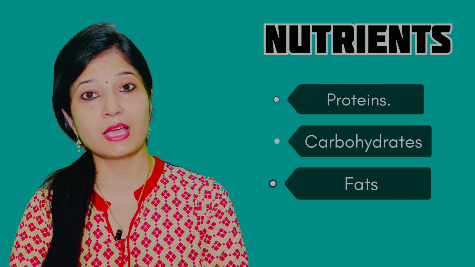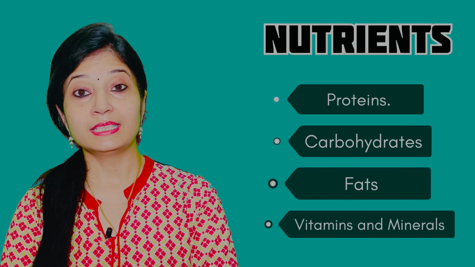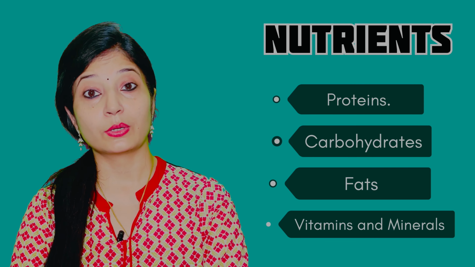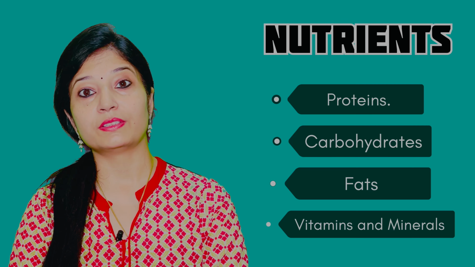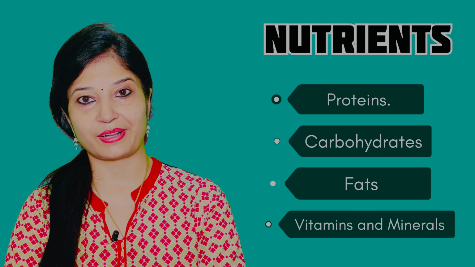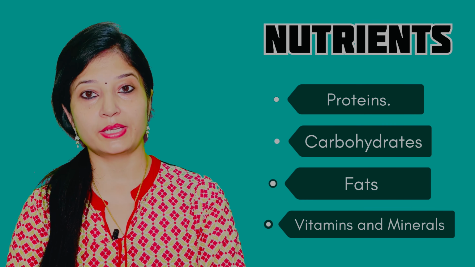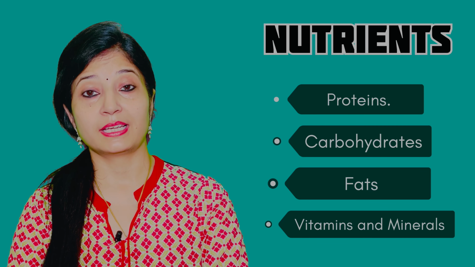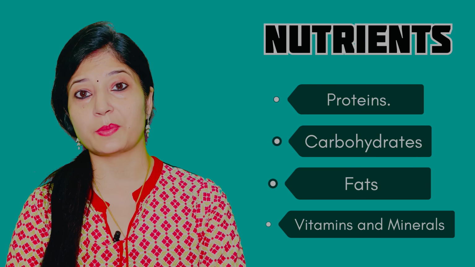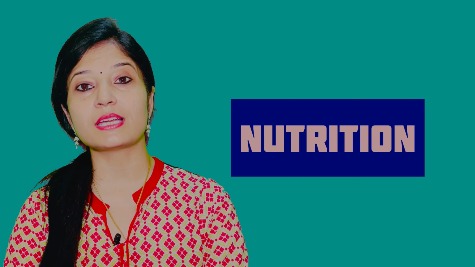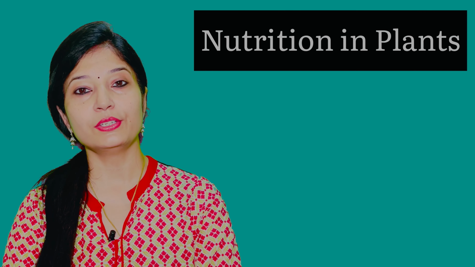The food contains various nutrients like proteins, carbohydrates, fats, vitamins and minerals. These nutrients help an organism to carry out functions like growth and development of the body, repair of the damaged and worn out cells, etc. Now, the process of taking these various nutrients and their absorption, assimilation and utilization by the body is known as nutrition. Dear students, in this video we will study how plants get their nutrients.